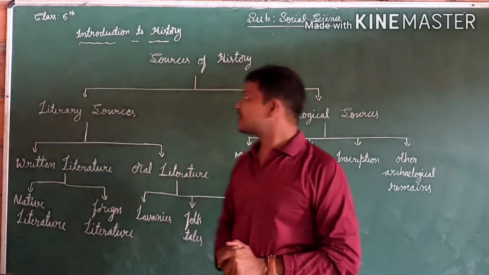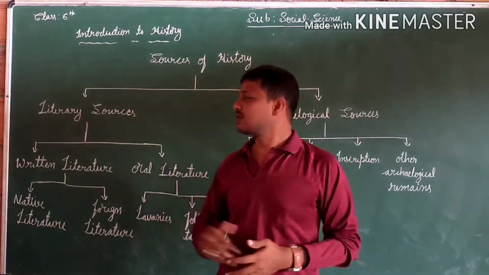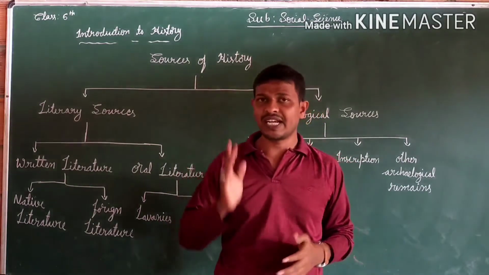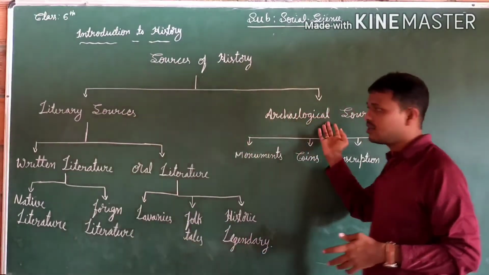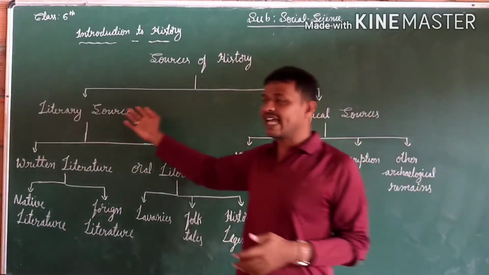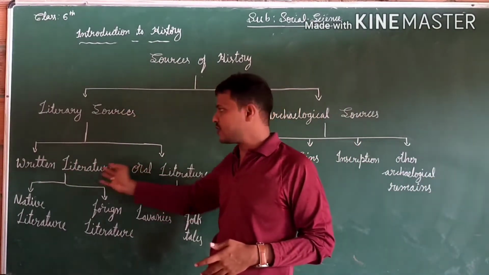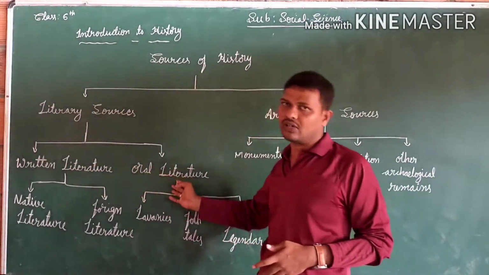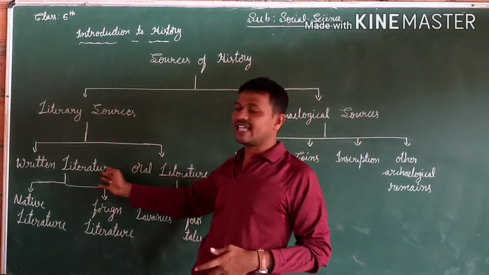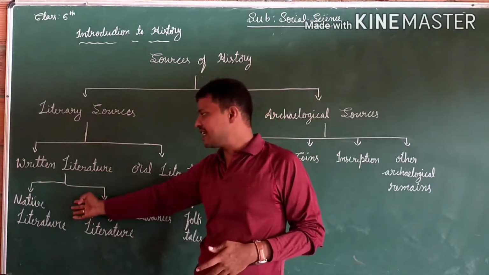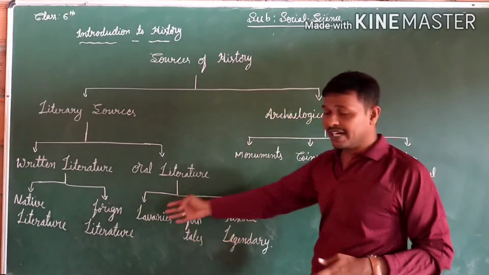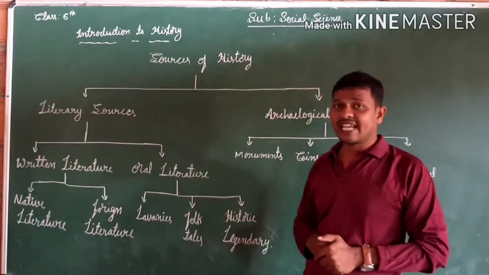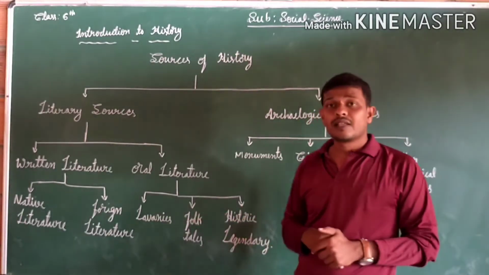Students, today we learned many things about the sources of history. The sources of history are classified in two ways. The first one is literary source, another one is archaeological source. The literary source contains two forms: written literature and oral literature. Written literature contains two things: the first one is native literature and another one is foreign literature.